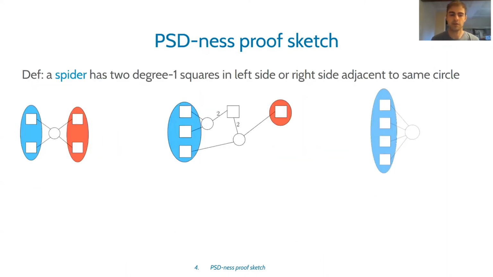Let's make a definition. A spider is a shape which has 2 degree 1 squares in either the left side or in the right side, which are adjacent to the same circle vertex. For example, these are 3 spiders here. The right shape is one that doesn't have a right side, and you could take any pair of square vertices from that shape to define a spider.